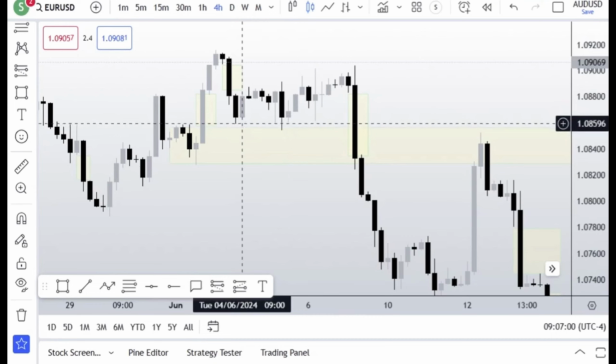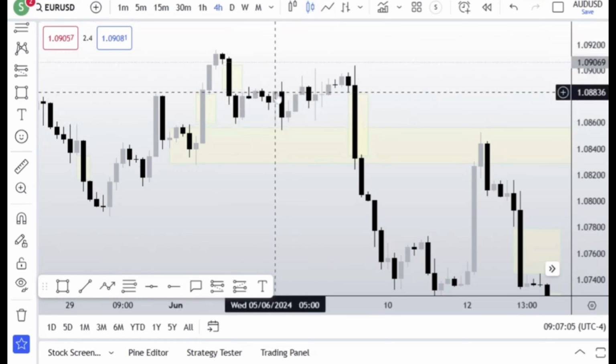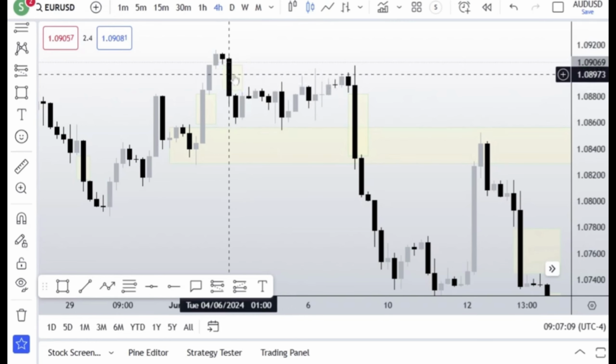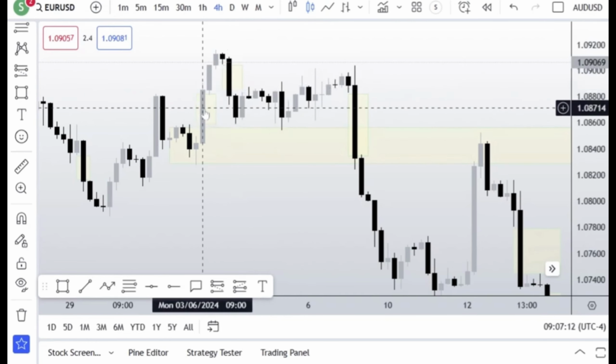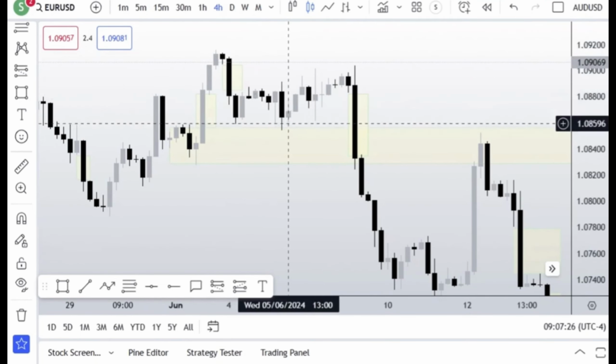Otherwise, it's supposed to come sting into it and then continue higher. But in this case, we saw that price started ranging. It also tapped into this bearish fair value gap. Mind you, this is a bullish fair value gap, meaning bullish prices. Then this is a bearish fair value gap, meaning bearish prices.